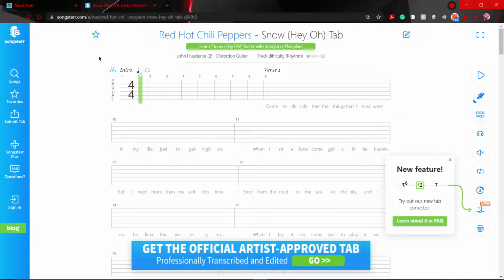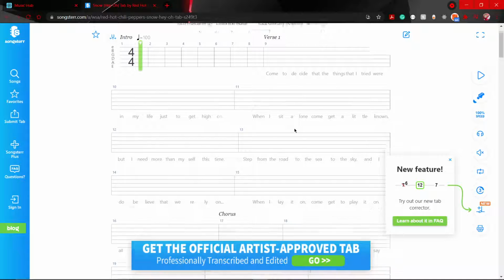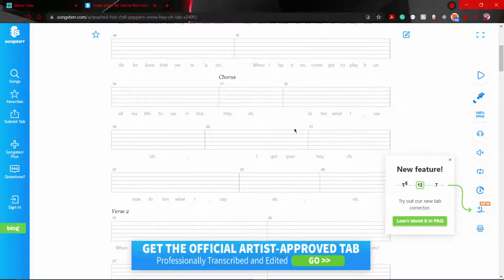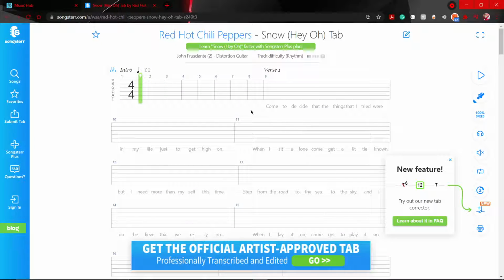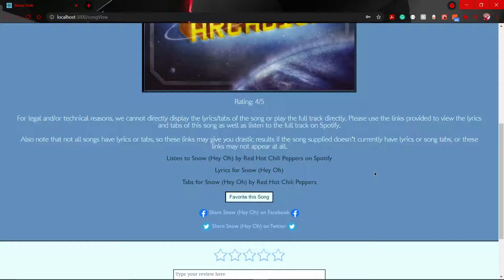While Songsterr would not allow me to use their API, they did provide a URL that would allow me to send anyone to the guitar tabs on their site, and all that is done just by simply supplying the artist name and the song name, and that works for virtually any song.